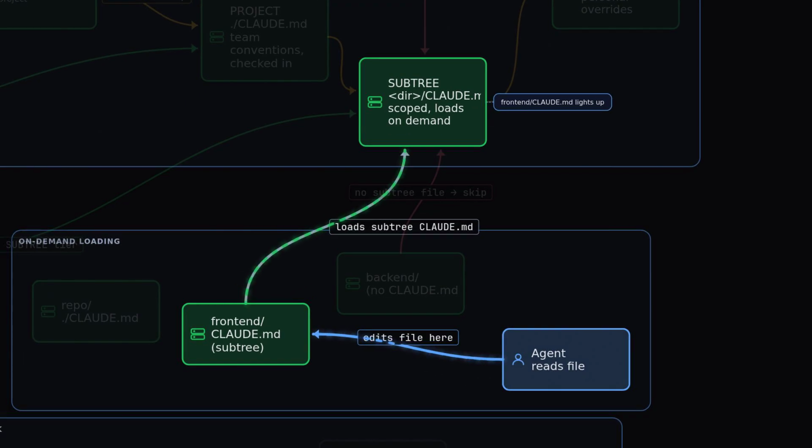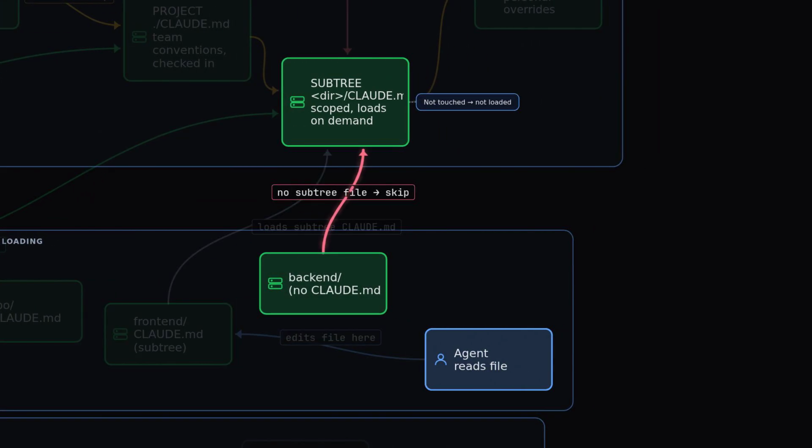When the agent edits a file inside frontend, the subtree claude.md in that folder loads. It lights up, its rules are now in scope. When the agent works in backend instead, the frontend subtree card stays dim. Subtree files load only when files in that subtree are touched.